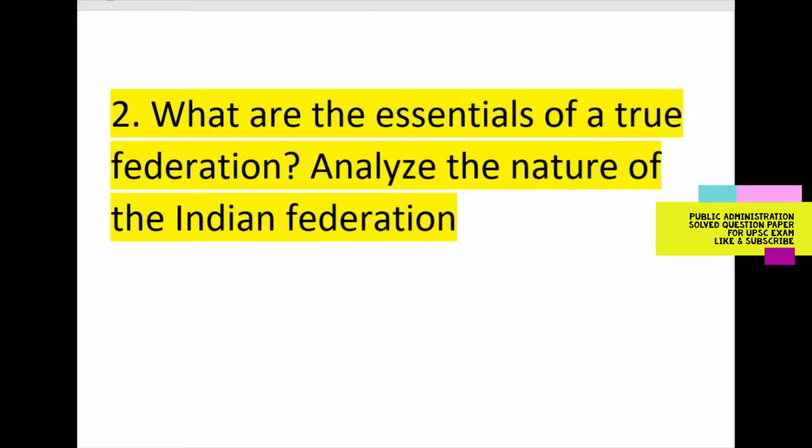In the case of the Concurrent List, both the Union and the states have equal legislative jurisdiction, but in case both make a law on the same subject mentioned in the Concurrent List, it is the Union law which prevails. The power to make law on the residuary list rests with the Union. Under Articles 249, 250, 252, 253 and 356, the Parliament can make a law on any subject mentioned in the State List.